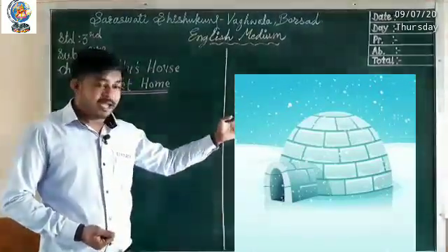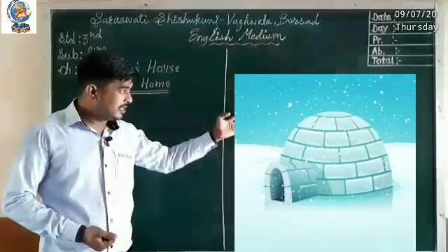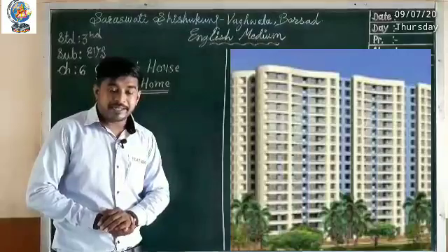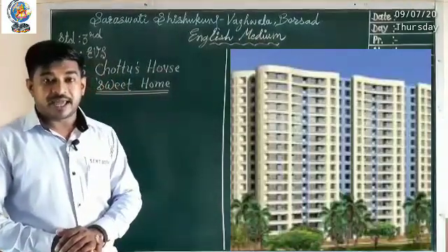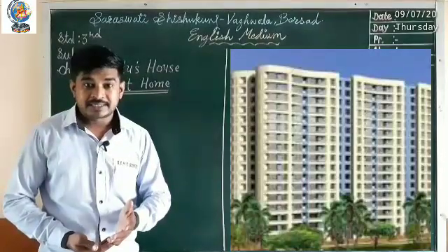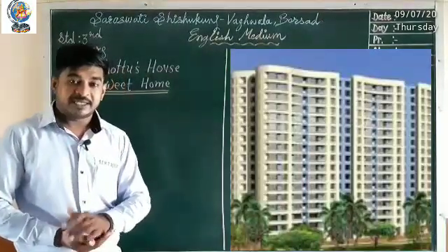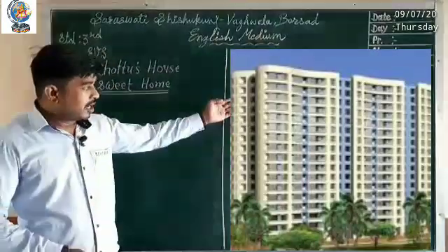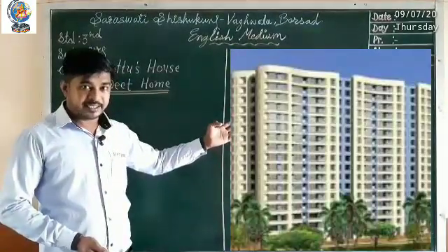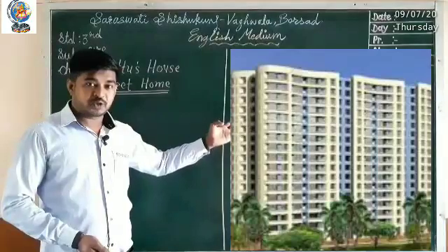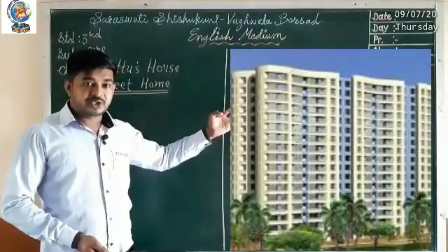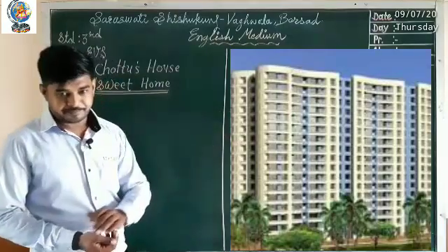It is called an igloo. You can see here. Apartment. An apartment is made with the help of sand, gravel, bricks. Okay, so it is very strong. Multi-storied buildings. This building has so many stories, so it is called a multi-story building.